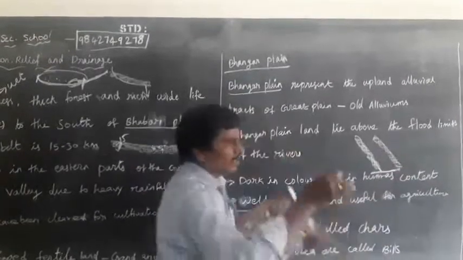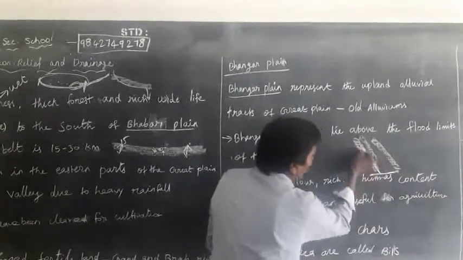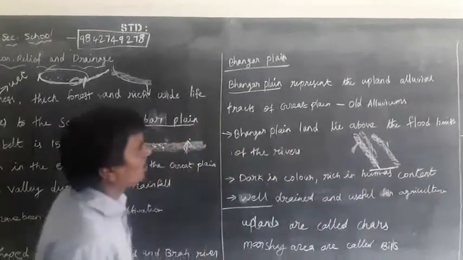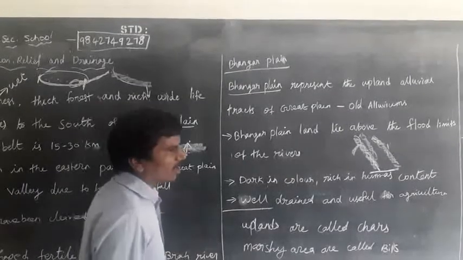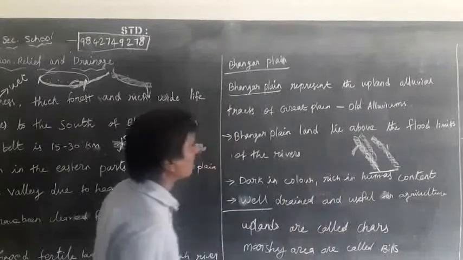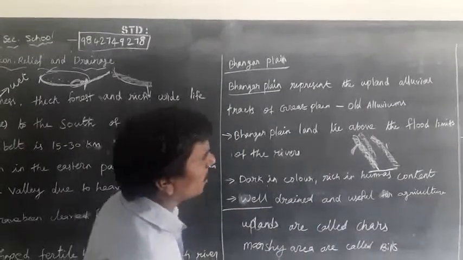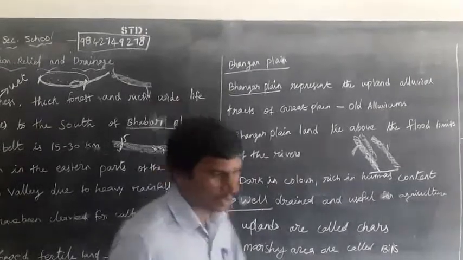The upland alluvial tracts of the Great Plains are called old alluvium. The Bangar plains lie above the flood limit of the rivers.